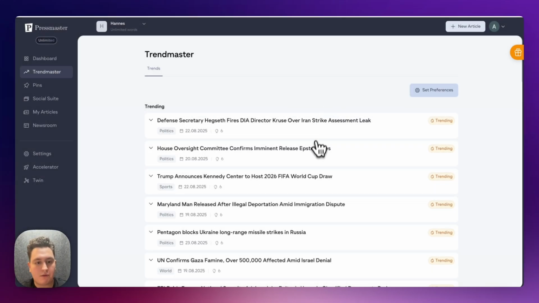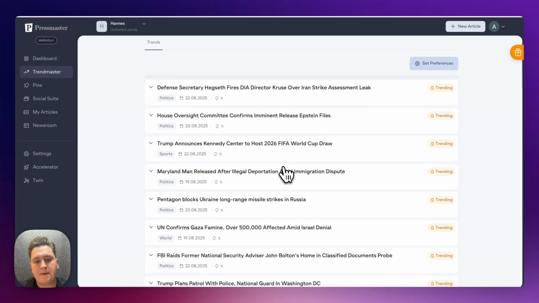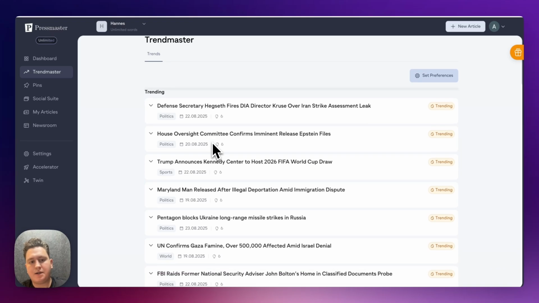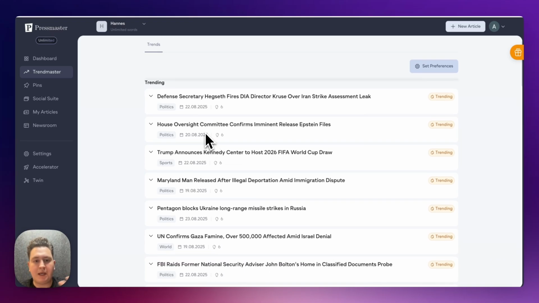So you might have to wait 30 to 40 minutes, and Pressmaster will then start showing you trends. Just as a side note, trending topics are on purpose slightly more broad, simply because you might be able to connect the dots. If we just show you trends that are getting 90% close, you might end up seeing just a few trends. So we intentionally opened up the trends so that you can find more trending topics.